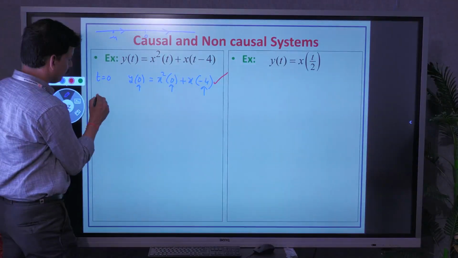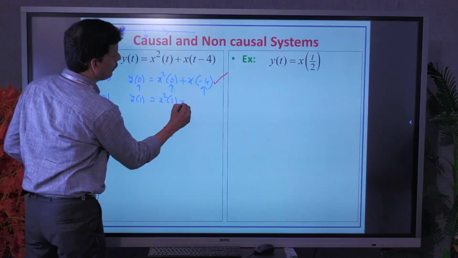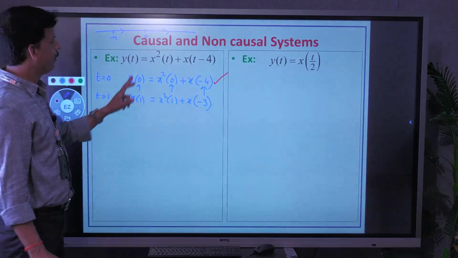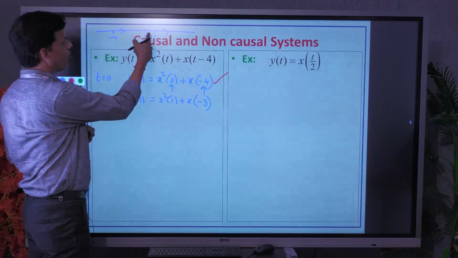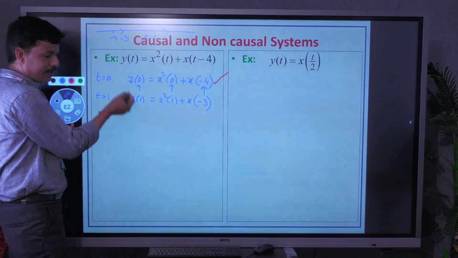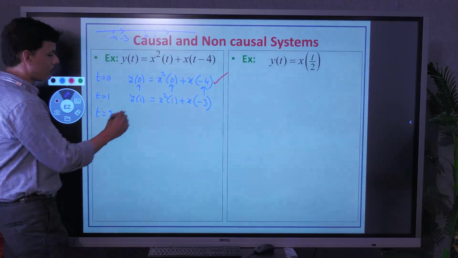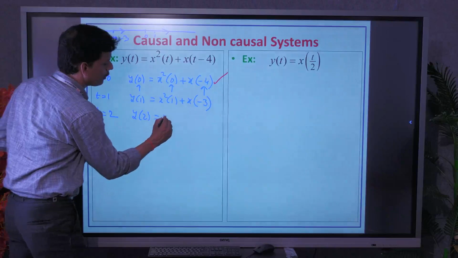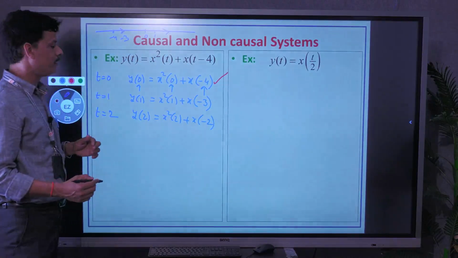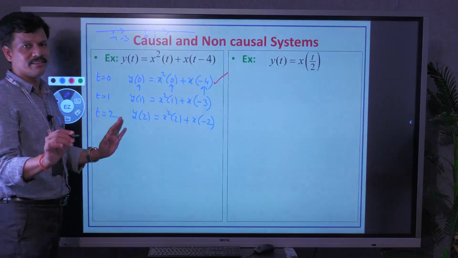Next, positive values. For t equal to 1, y of 1 equal to x square of 1 plus x of minus 3. Again, now you are at 1, and for 1, minus 3 is past. Here also the condition is satisfied. Similarly, you can take some more positive values. For t equal to 2, y of 2 equal to x square of 2 plus x of minus 2, that is 2 minus 4. Again, for 2, minus 2 is past. So for all positive values, the condition is satisfied.